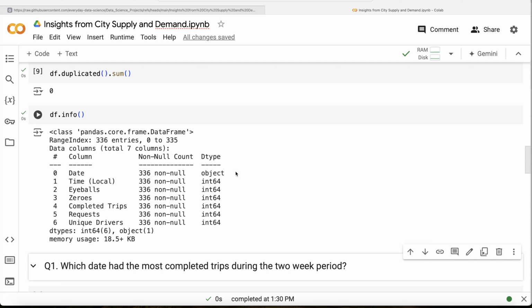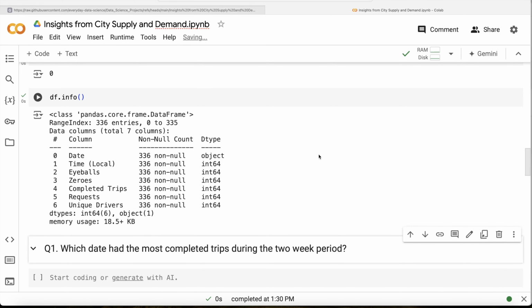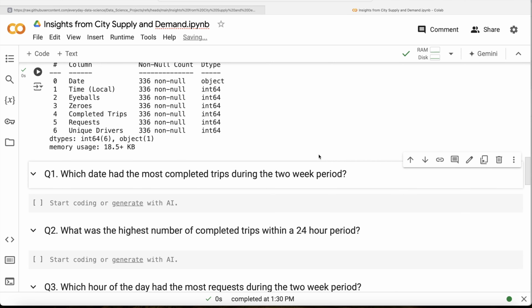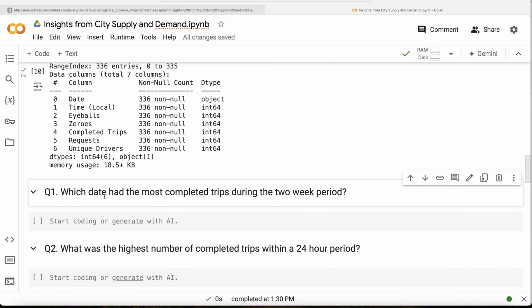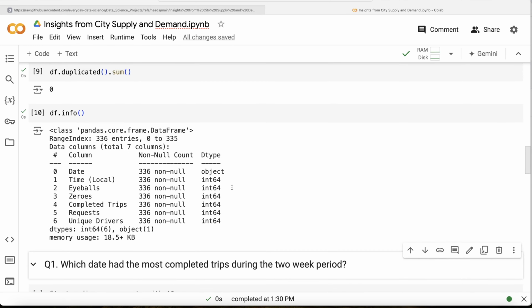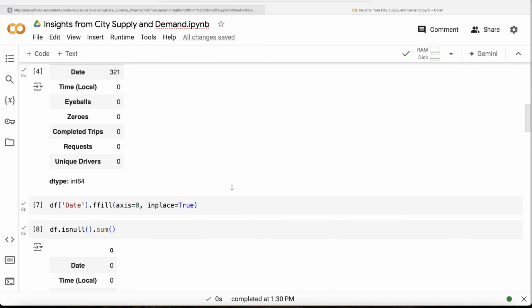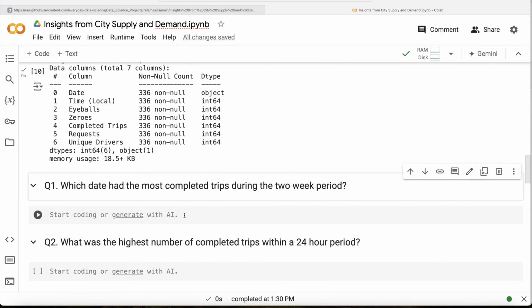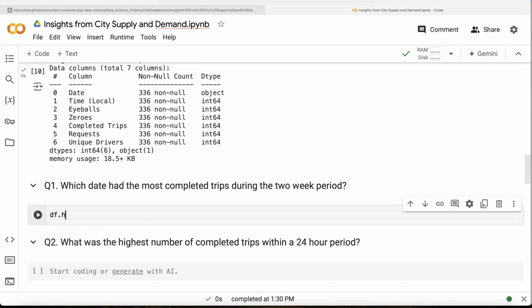Now, once we have the data in the required format, let us go ahead and start with the first question. The first question says: which date had the most completed trips during the 2 week period. So kind of very simple. All you need to do is, if you look at this data frame, let's try to look at df.head.